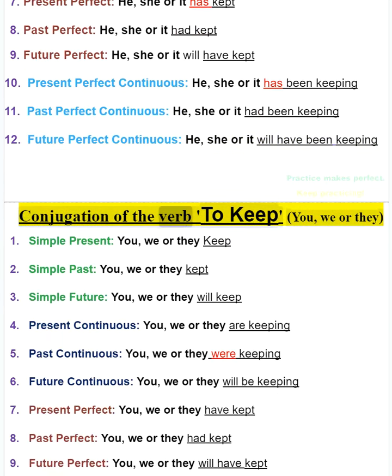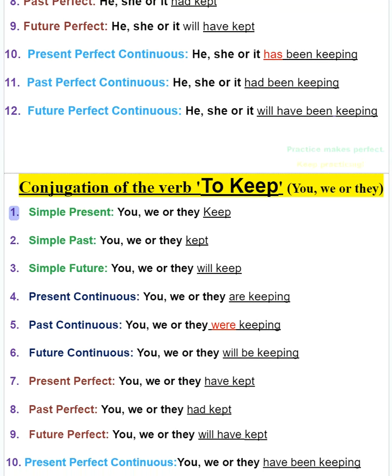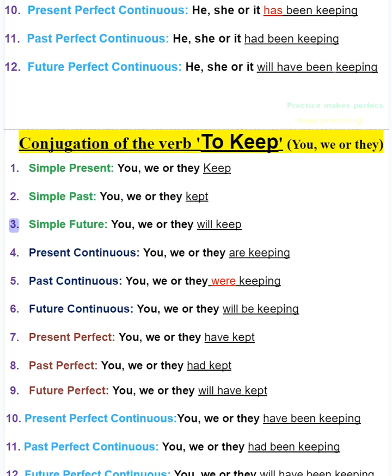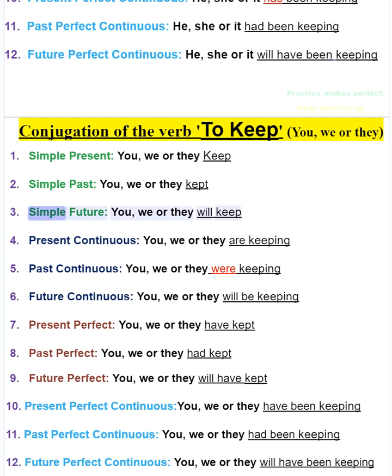Conjugation of the verb to keep, you, we or they. 1. Simple present, you, we or they keep. 2. Simple past, you, we or they kept. 3. Simple future, you, we or they will keep.